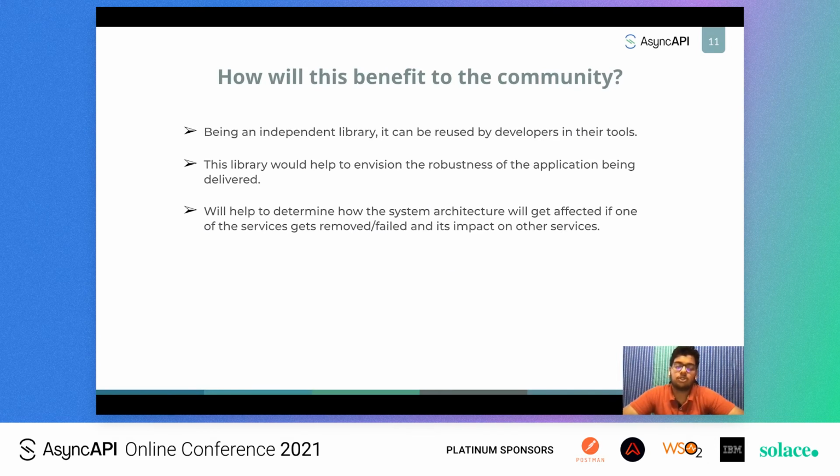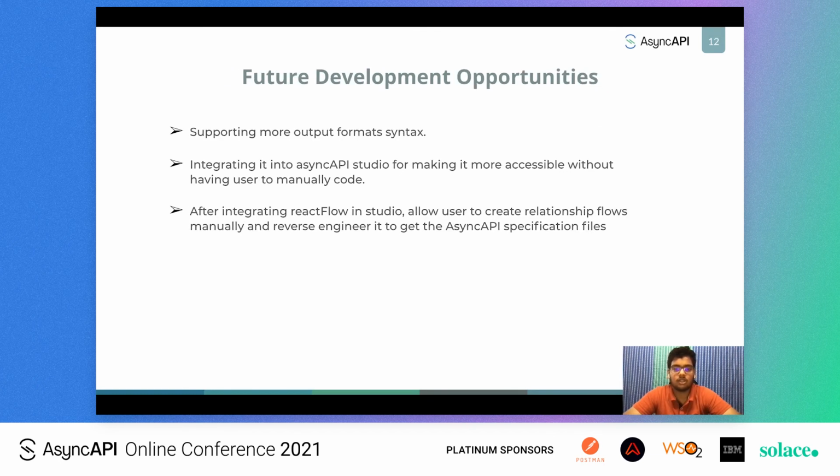So let's talk about how this project will benefit the community. Being an independent library, this tool can be reused by developers in their tools. And this library would also help envisioning the robustness of the application which is being delivered to the world. And it also helps the developers to determine how the system architecture will get affected if one of the services gets removed and its impact on other services.